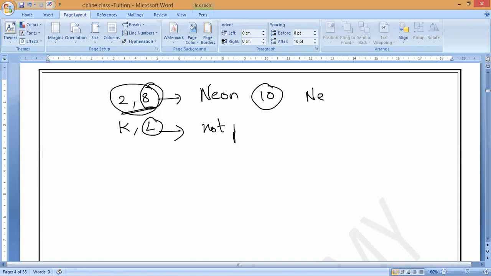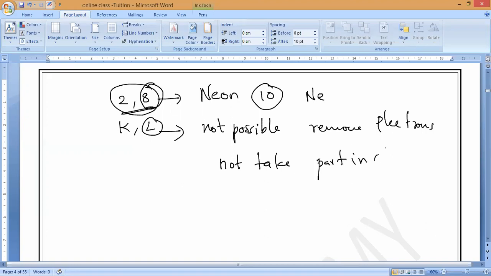It is not possible to remove electrons because they are already very stable in nature and will never take part in chemical reactions.